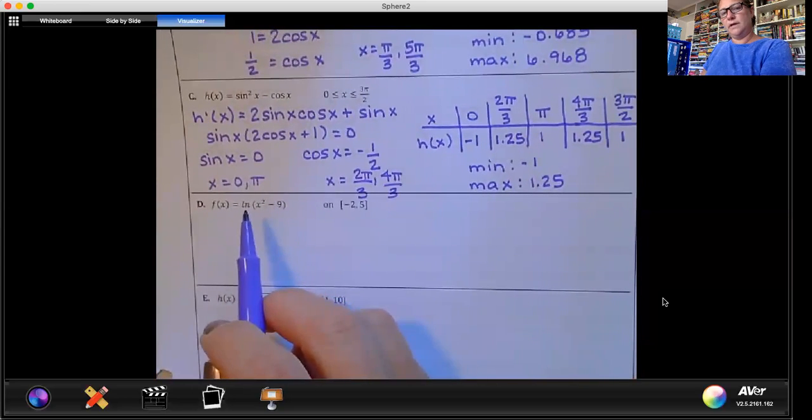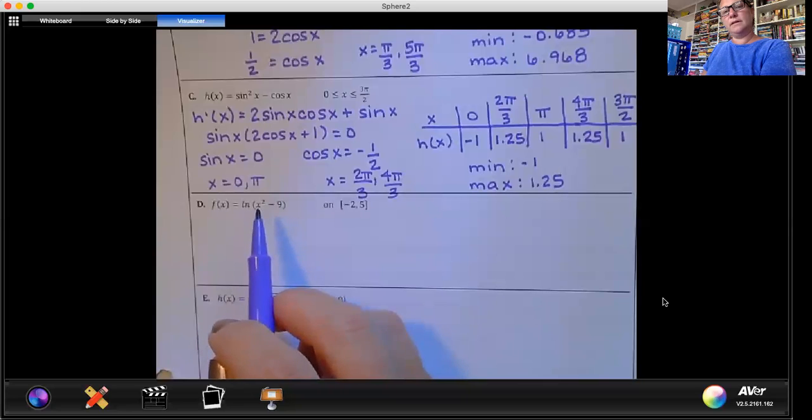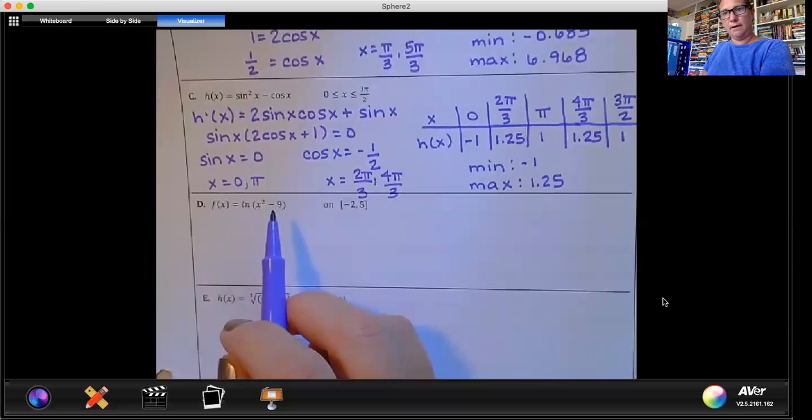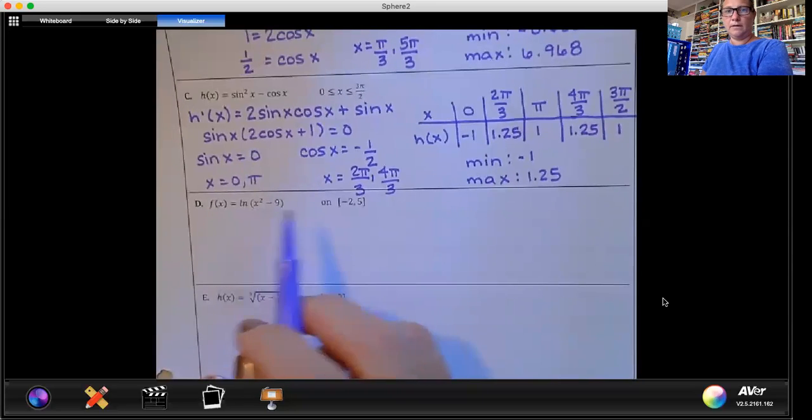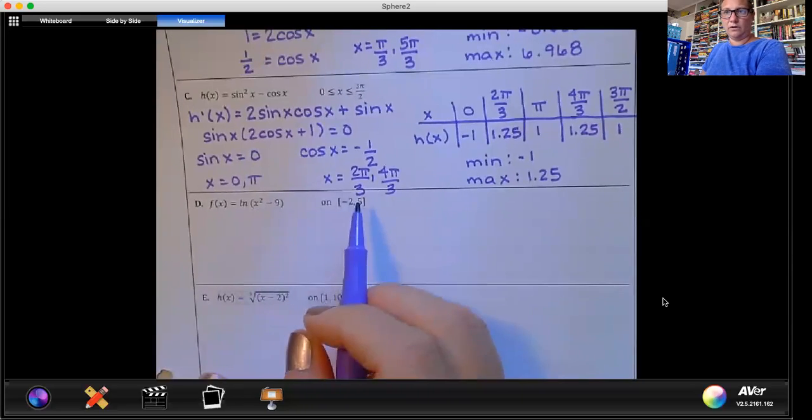Remembering when you deal with natural logarithms that your value here must be greater than 0. It can't equal 0. So what would make this 0 would be positive and -3. +3 is inside of your interval.